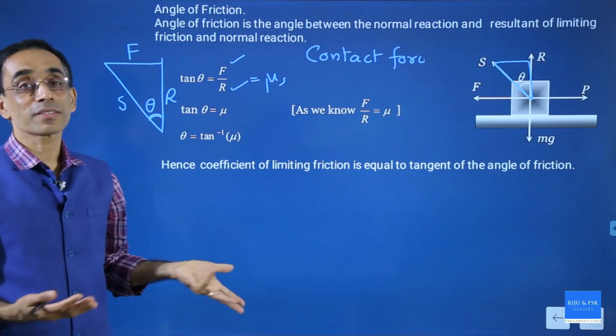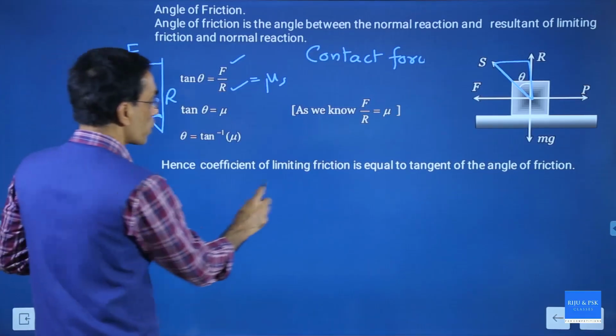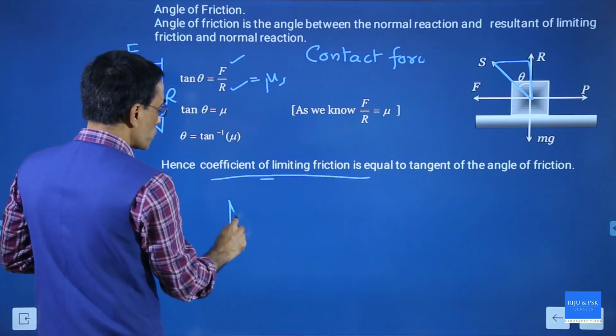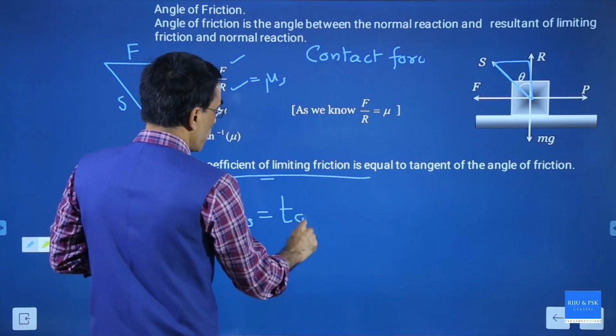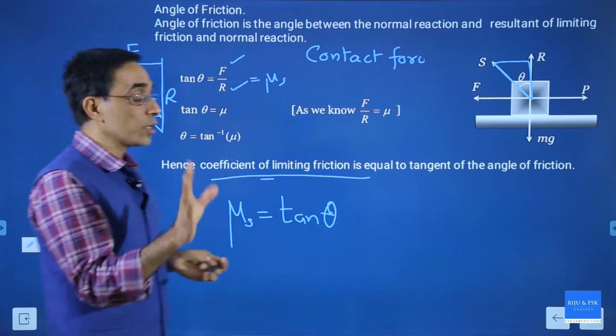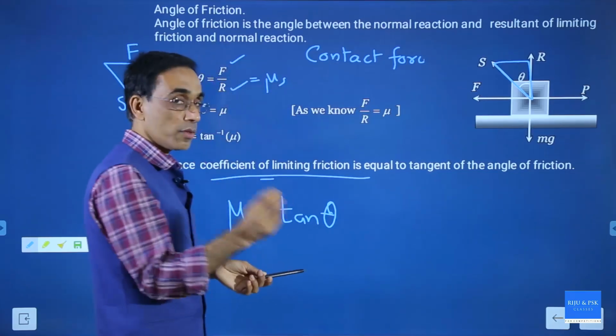What is the meaning of all this? Understood the relation between the coefficient of limiting friction and tan theta: mu s is equal to tan theta, where theta is the angle of friction. If you want to calculate friction in any case, the value of mu must be given.